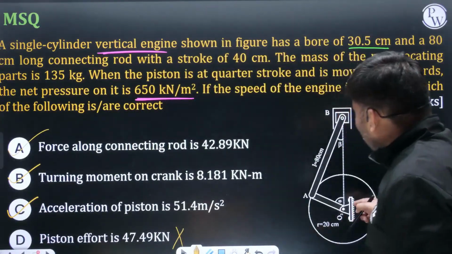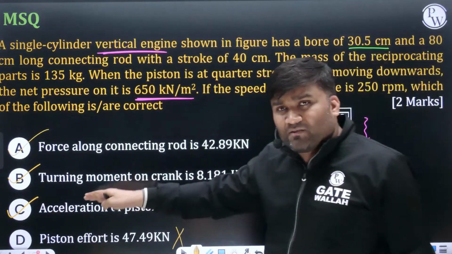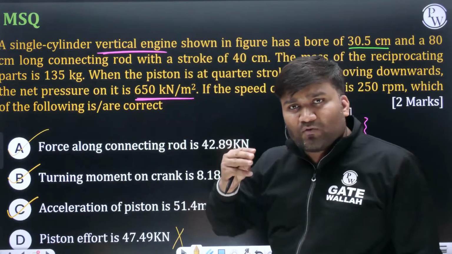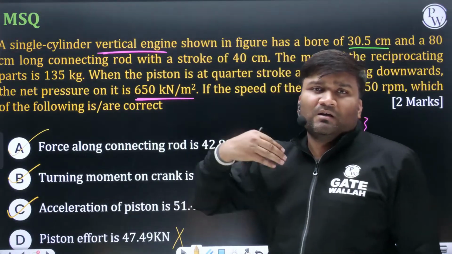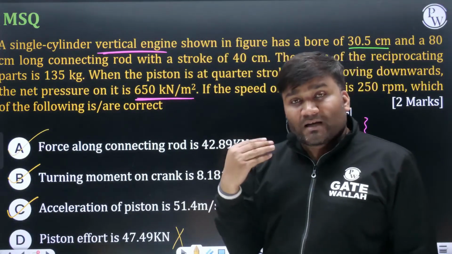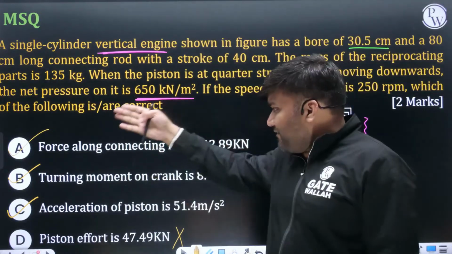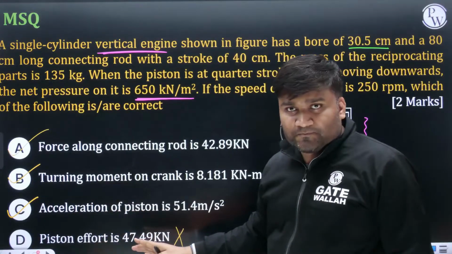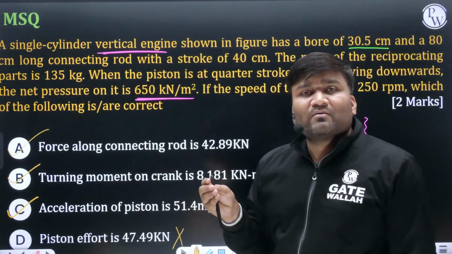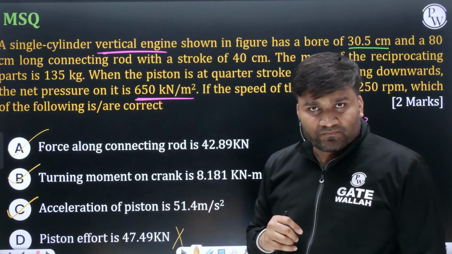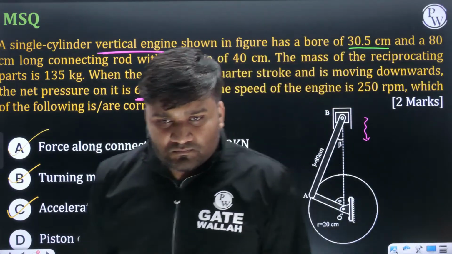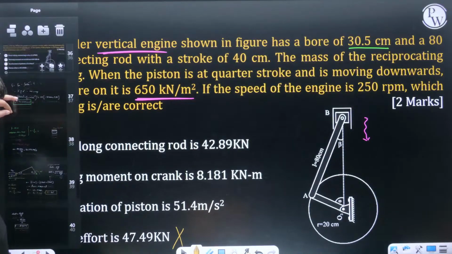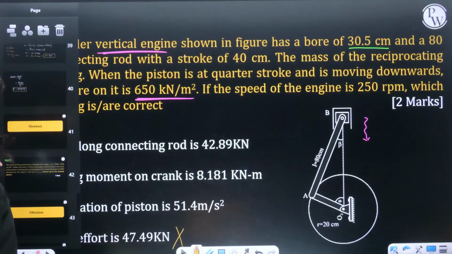How do we calculate this angle theta? I have told you. How do we calculate velocity and acceleration? I have told you. How do we take components of forces? How do we calculate force along connecting rod, crank effort, turning moment? Everything is asked. Options A, B and C are correct. D is not correct. We have even seen how we calculate piston effort. Okay? Is it understood, beta? Okay, let's go.